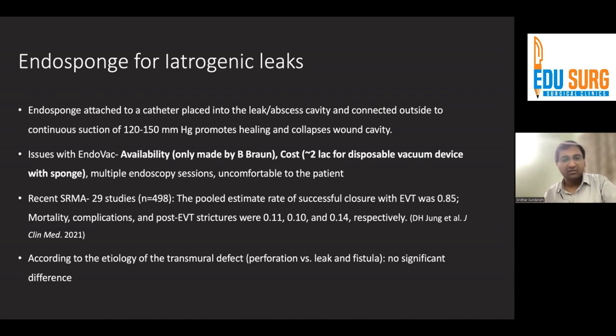Now, issues again with Endovac: it's only made by B. Braun, the cost is very high, multiple endoscopy sessions are required, and of course it's uncomfortable to the patient. Especially if you're looking at Siewert 1 tumors with a leak, you might have to place it close to the lung, and it leads to a lot of chest pain in these patients. But if you look at the recent studies, the data is very good. The pooled estimate for successful closure is upwards of 85%, and according to the etiology of the defect there is no significant difference. If there is a perforation, a leak or a fistula, Endosponge usually works in all situations.